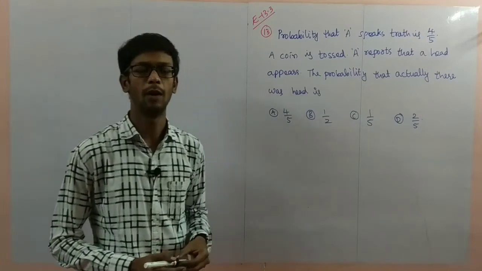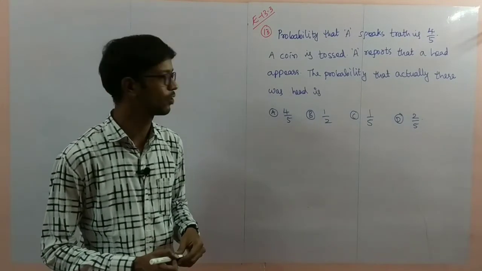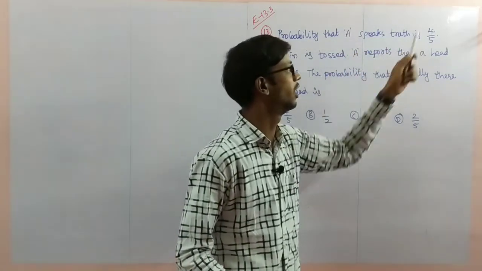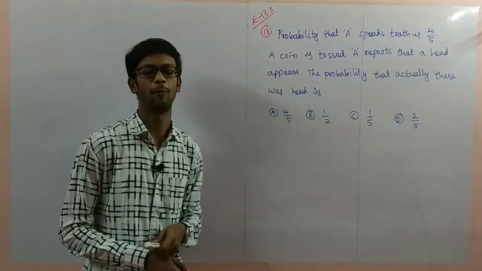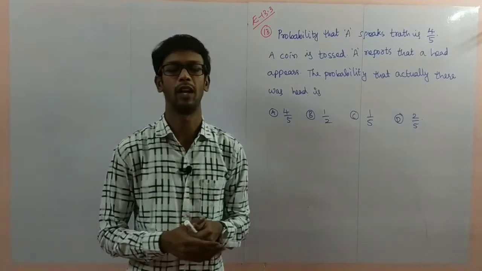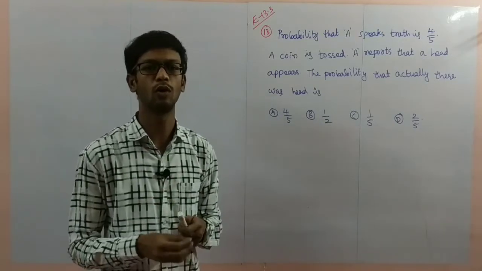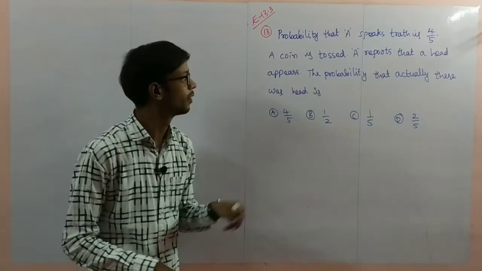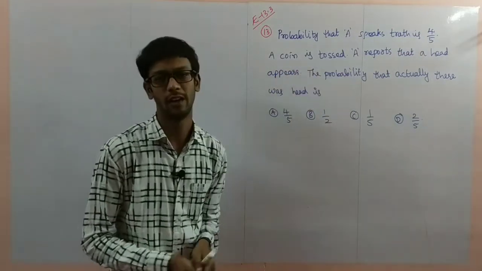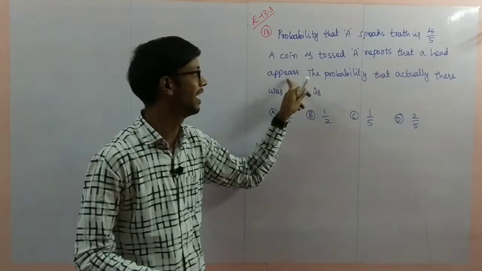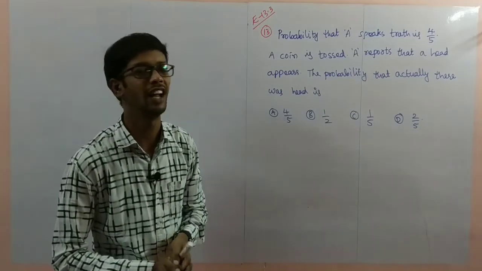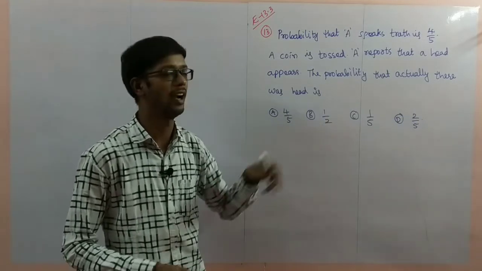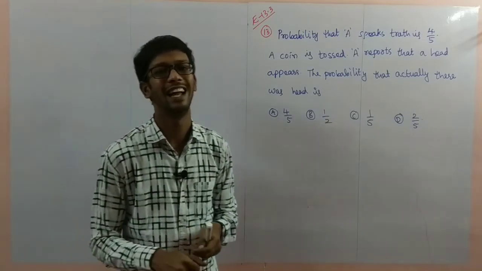Next, problem number 13, multiple choice question. The probability that A speaks truth is 4 by 5. Here A is the one person I am taking. He is speaking truth. Truth means correct, telling with 4 by 5 probability. Next, a coin is tossed. A reports that it appears head. The probability that actually there was head is.